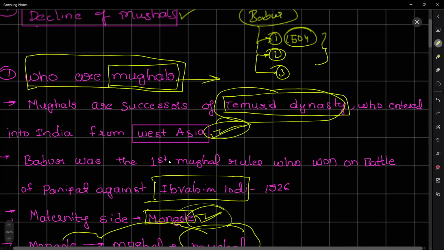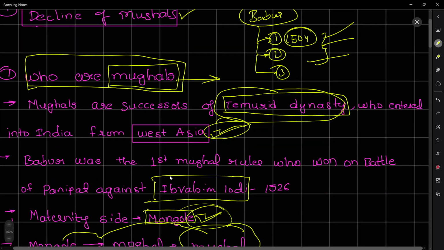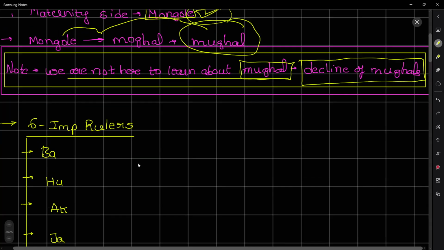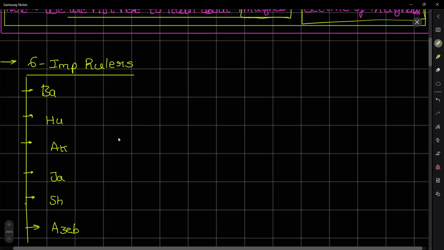What we have discussed till now is Babur, the reasons for Babur coming into India, the decisive battle, and the reason behind the name Mughals. Now we have to discuss six important rulers in the Mughal dynasty: Babur, Humayun, Akbar, Jahangir, Shah Jahan, and Aurangzeb.